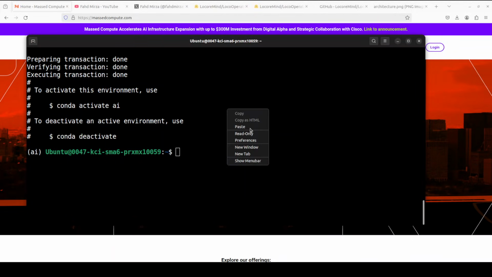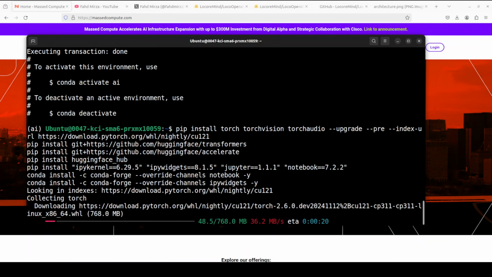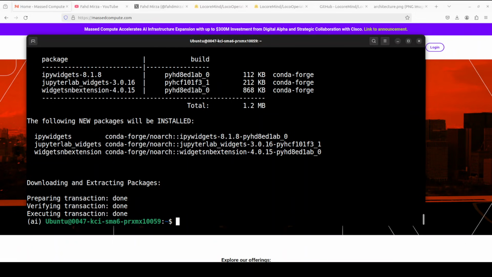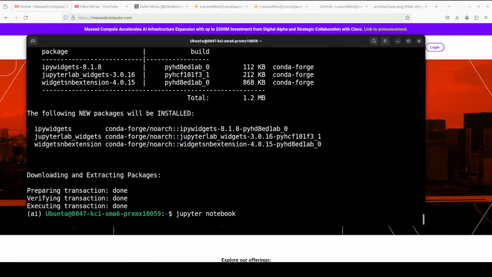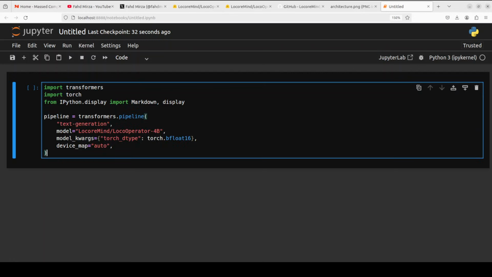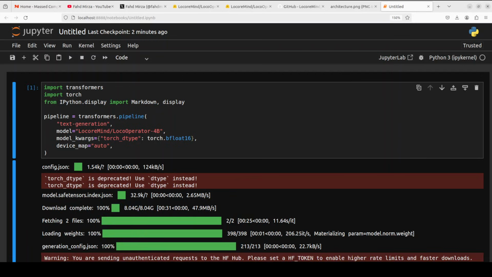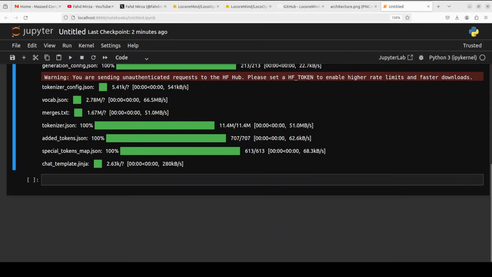And now let's install all the prerequisites, which are simply torch and transformers. And now let me launch my Jupyter notebook so that we can download the model and play with it. And this is my Jupyter notebook, and I'm just going to download it through transformers. And the model is being downloaded. It is a touch over 8 gig in size. And the model is downloaded and now present on our GPU.